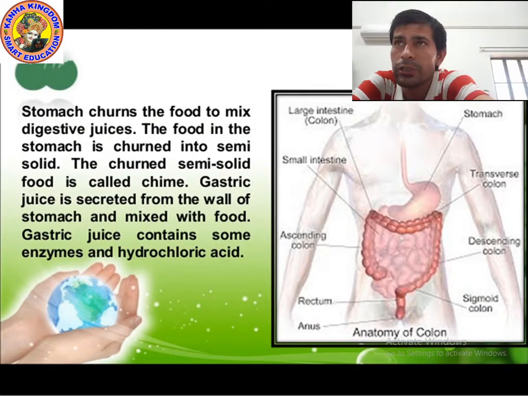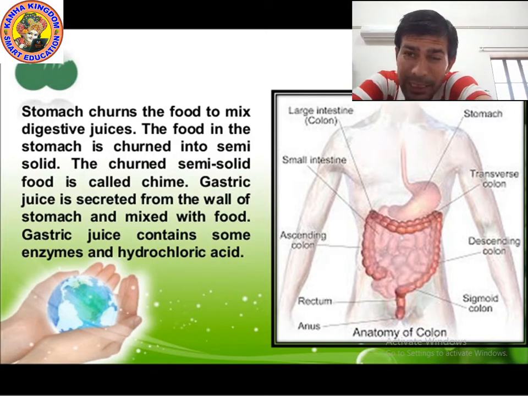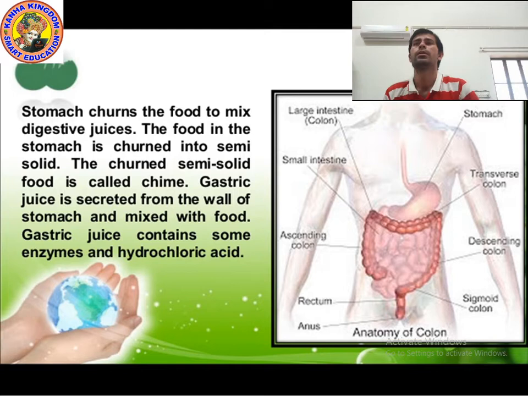Okay kids, the stomach churns the food to mix it with digestive juices. It churns the food, which means it mixes continuously and rapidly, using different kinds of digestive juice. The food in the stomach is churned into a semi-solid. So, do you know how we make buttermilk, chaach, at home? How do we make it?